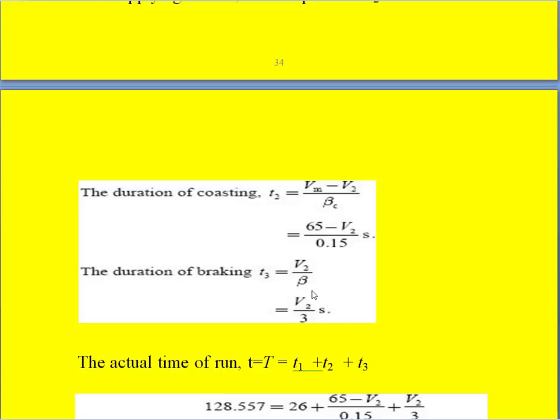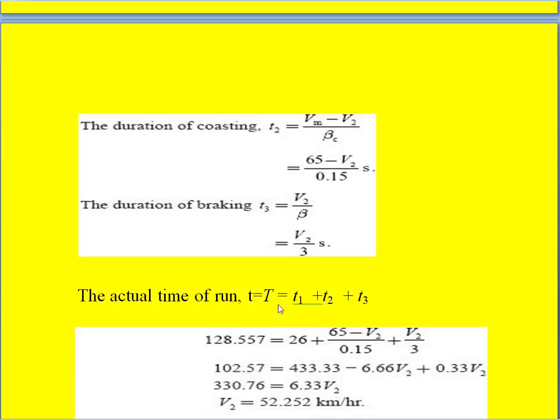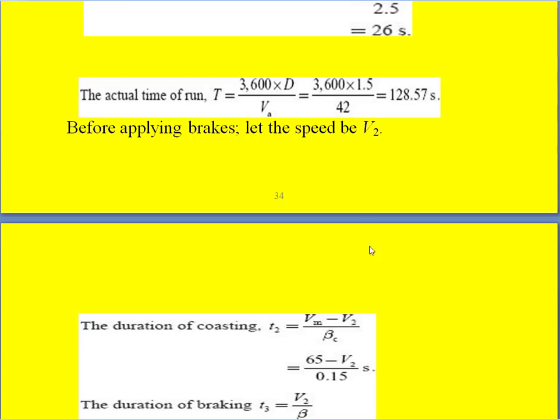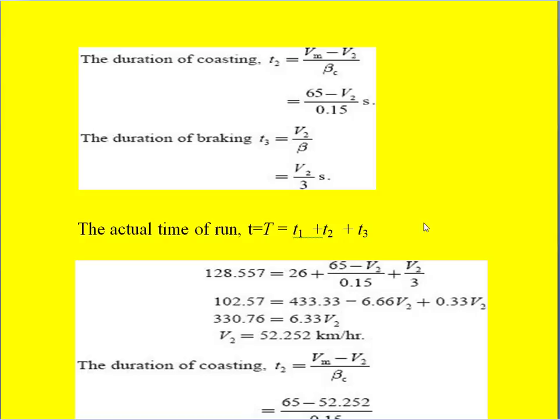So now we know the actual time of run, that is small t is equal to t1 plus t2 plus t3, and we have calculated that small t, that is 128.5 seconds. So we write like this, and that is t1 already calculated. So t is equal to 26 seconds plus this t2. We do not know V2, so we write as it is, 65 minus V2 divided by 0.15, plus T3 is nothing but V2 by 3.